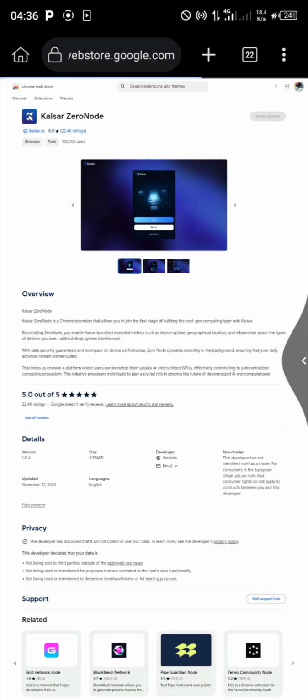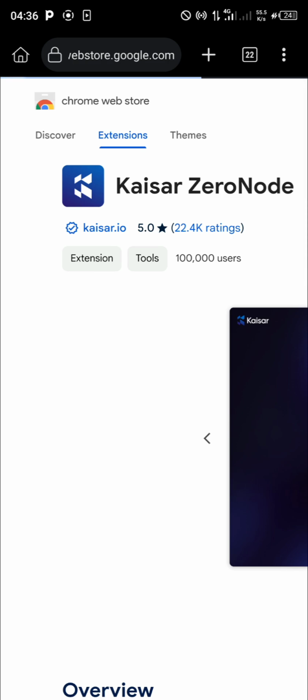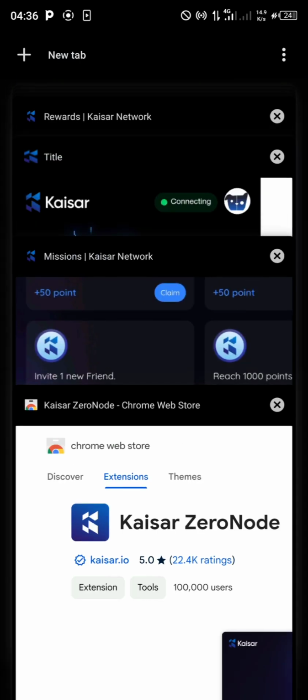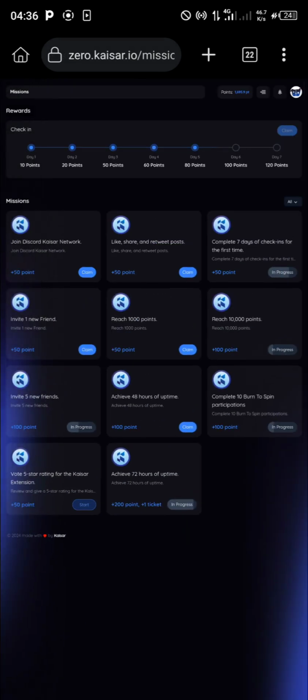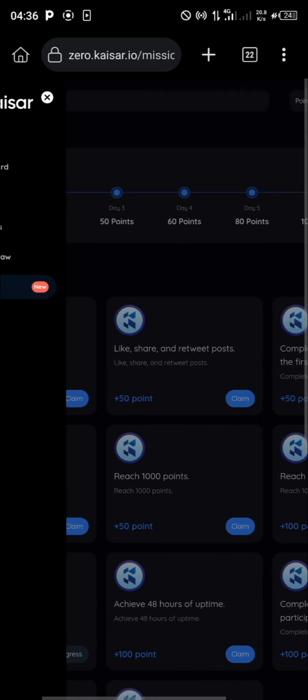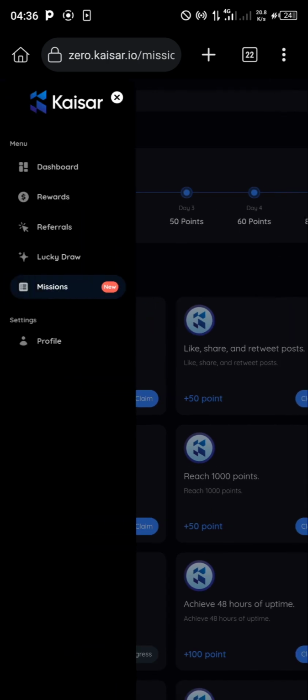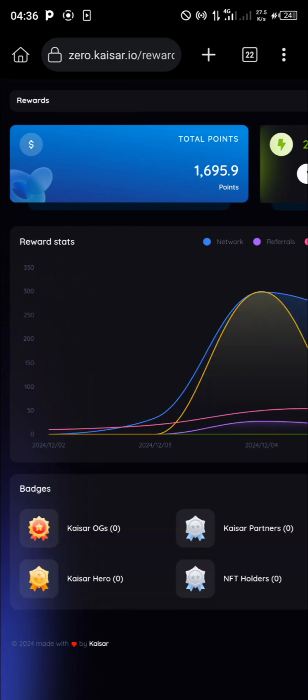Okay, heading back, tapping on these three dashes again, because I want to show us something. Alright, so we have treated dashboard, we have treated missions. Missions are all the tasks that you need to do. Now the next thing we want to do is tap on rewards. These rewards show us four things.